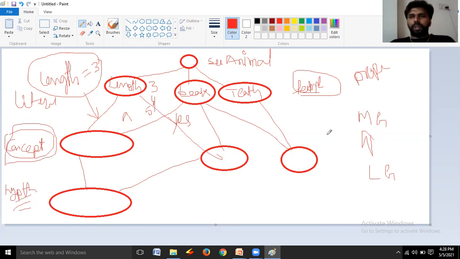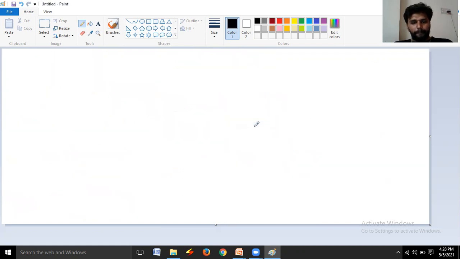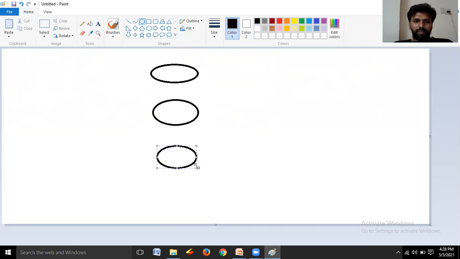Here, I would like to remind one important point in data warehousing and mining, that is concept hierarchy. I don't know how many people remember that concept hierarchy, but once again I'm recapping it. In data warehousing and mining, there is a concept called concept hierarchy. At that time, we may replace the lower level concepts with higher level concepts to get a more generalized kind of thing.